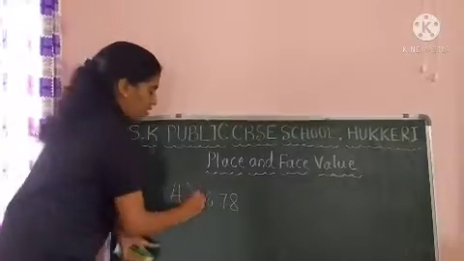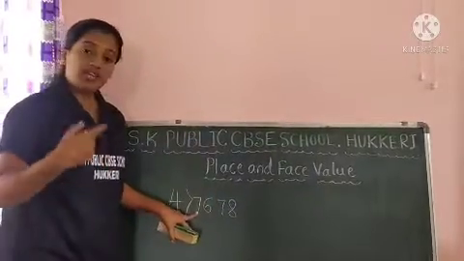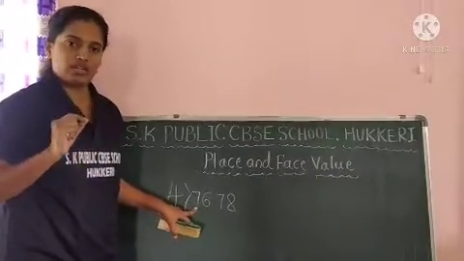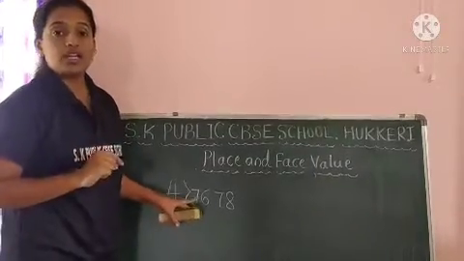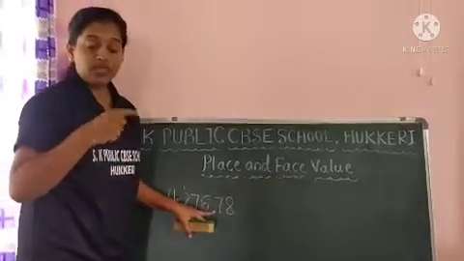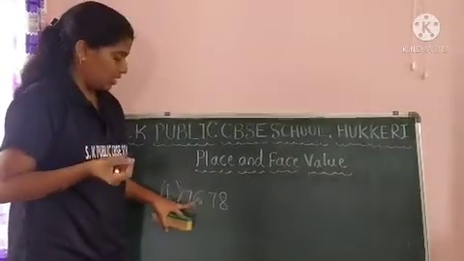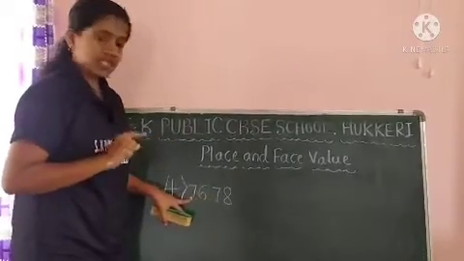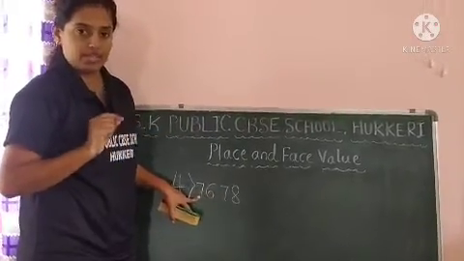Okay, here suppose if here 7 is there, then face value of this 7 is 7 only. Okay, we will not consider in which place these digits are there. Okay, getting my point?